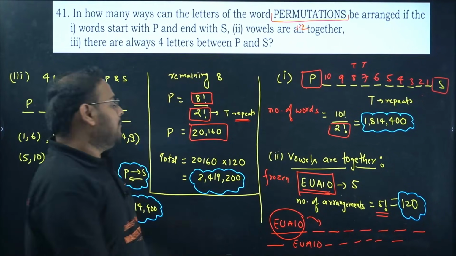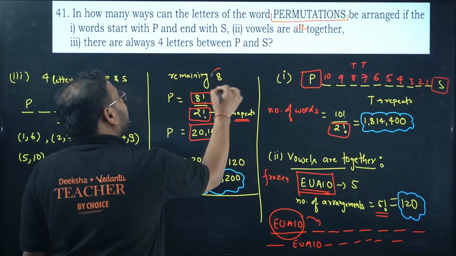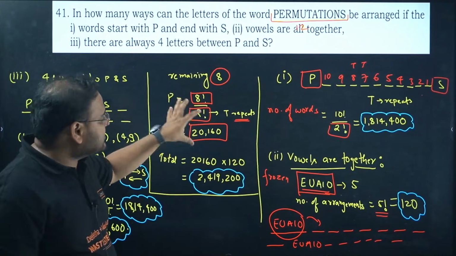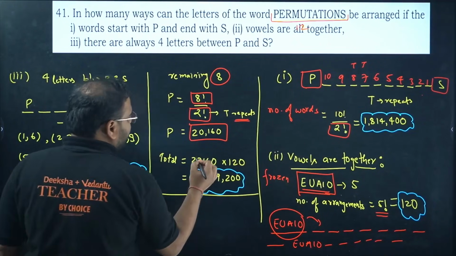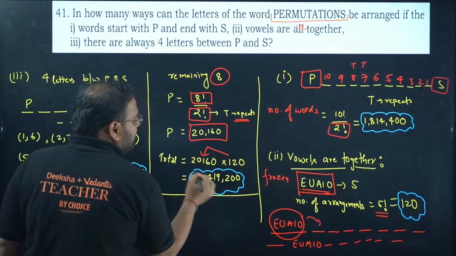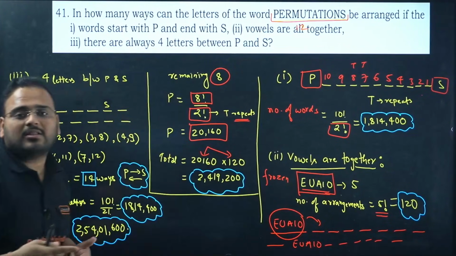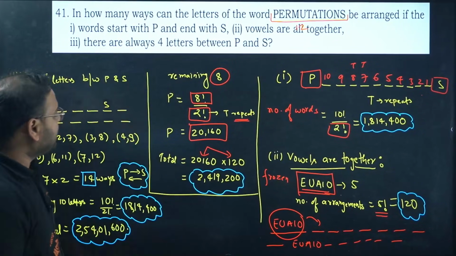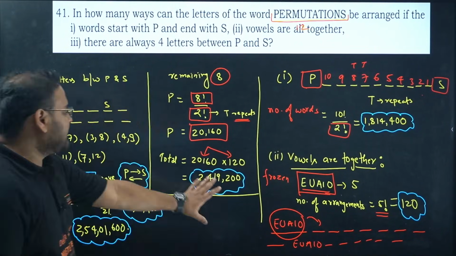Remaining 7 no. Because even if you club them together, that is also taking a space. Total are 8 left now. Getting it? So we have to arrange these 8, and the internal arrangement of all the 5 vowels. So if you multiply them together, what is this? Arrangement of total 8 spaces and the arrangement of internal for all the vowels. You get this result as 120 into this value. You get the answer as 2419200. Okay. Second part also is dealt with.